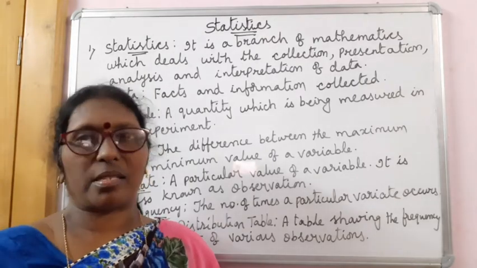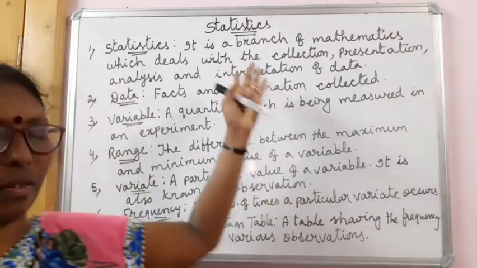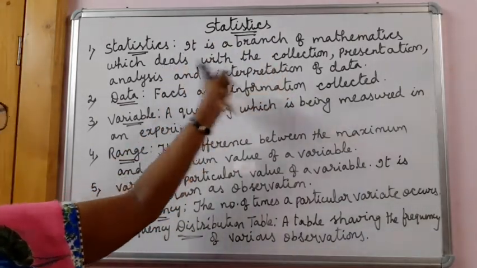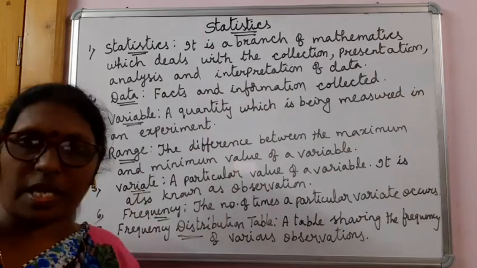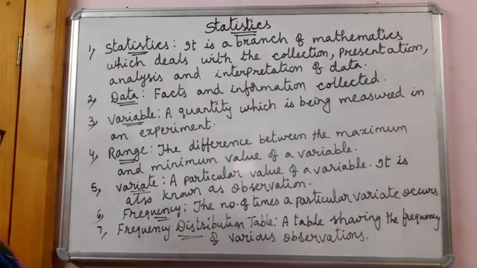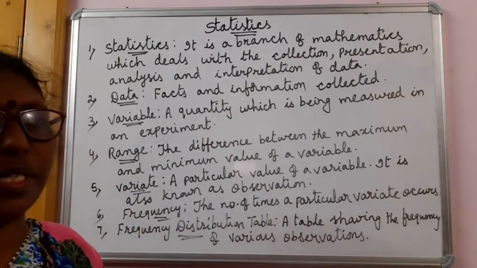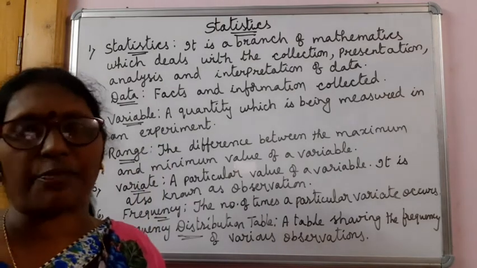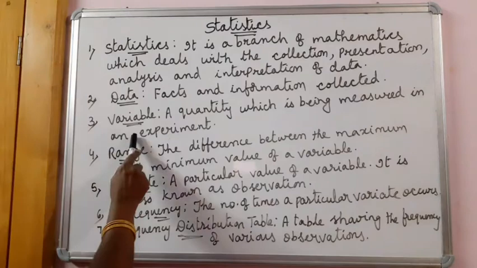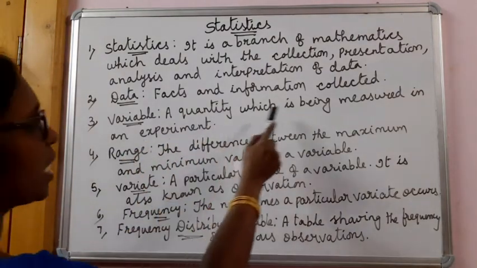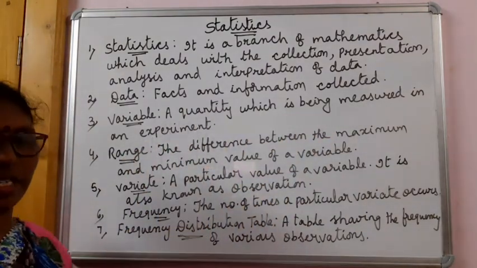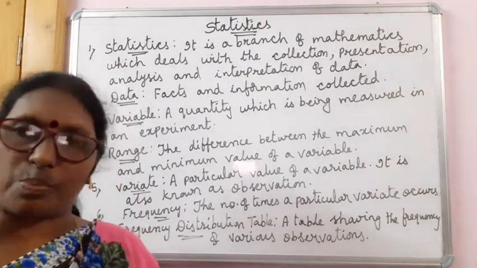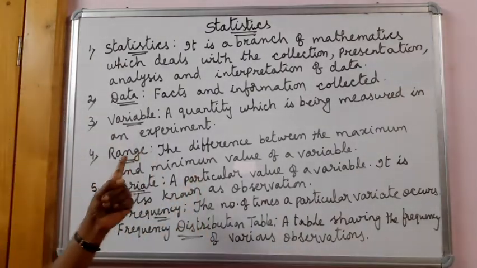Statistics is a branch of mathematics that deals with collection, presentation, analysis and interpretation of data. What is data? Facts and information collected for a definite purpose is called data. Variable: a quantity which is being measured in an experiment. In an experiment, the quantity which is measured is called a variable.